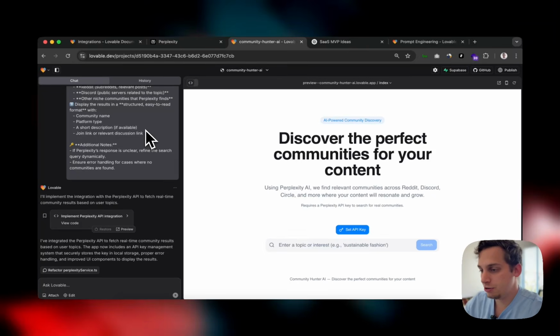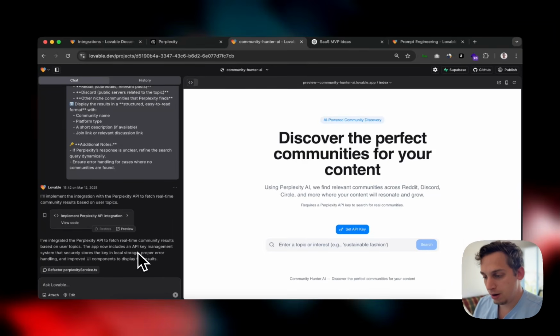Okay, so now we can actually go ahead and see what they generate. So I'll implement the integration. Okay, I've integrated the Perplexity API. So we can see here, set API key to fetch real-time community results based on user topics. The app now includes an API key management system that securely stores the key in local storage, proper error handling, and improved UI components to display the results.